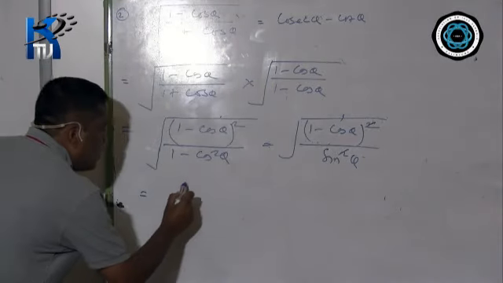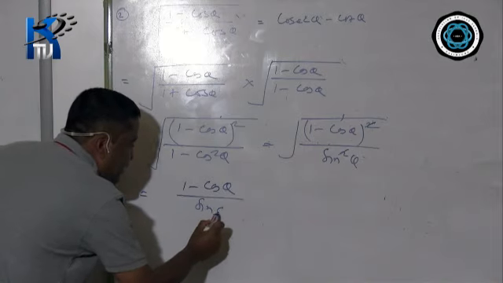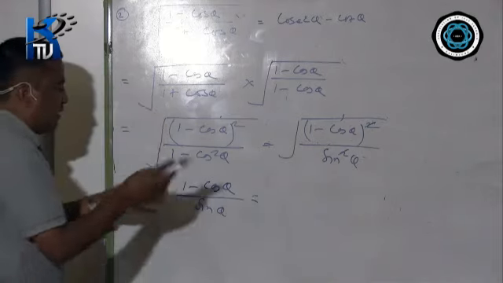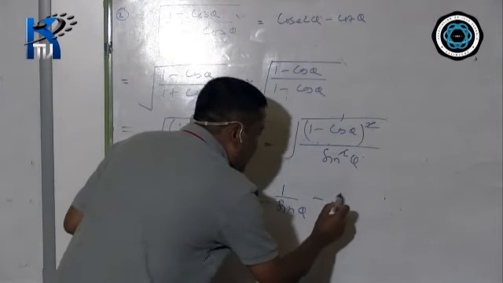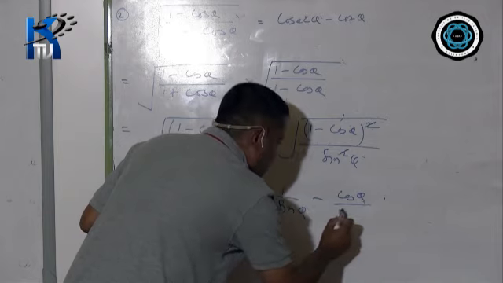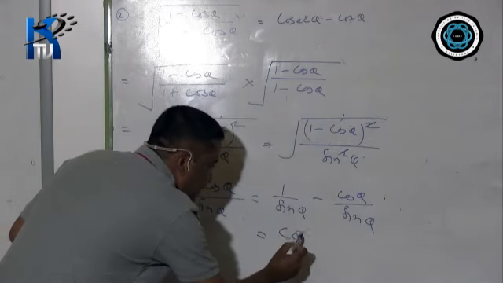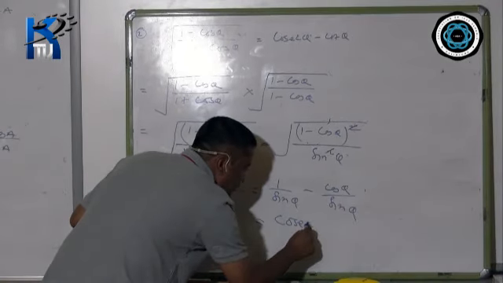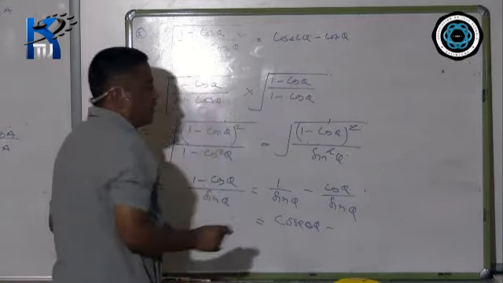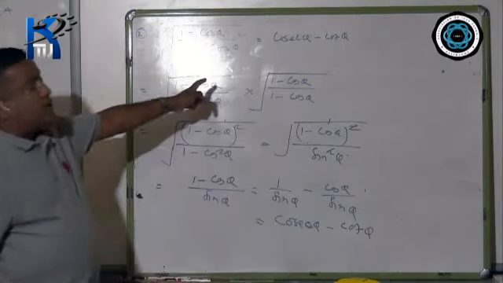Now 1 minus cos theta divided by sin theta, again split individually. 1 divided by sin theta minus cos theta divided by sin theta. 1 by sin theta means cosec theta, minus cos theta by sin theta means cot theta, hence proved.